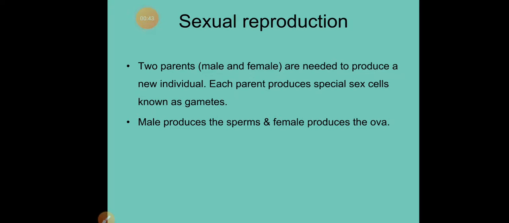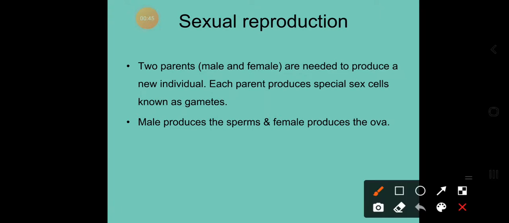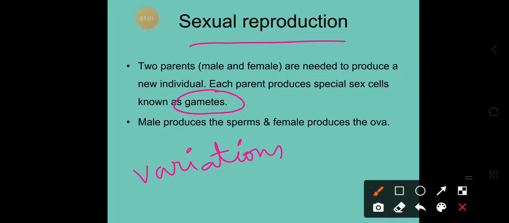So in the next class, we learned about the need of sexual reproduction in the developed organisms and the need of production of gametes in these sexual reproduction methods. And we understood that major variations that are produced in living organisms are because of sexual reproduction, where you can see the involvement of two parents with two different gametes. When such two different gametes fuse with each other, you always find a number of variations.